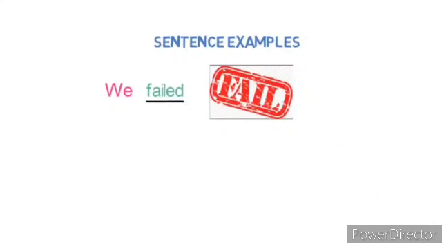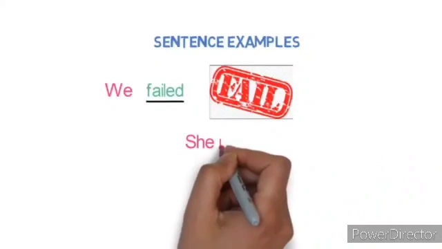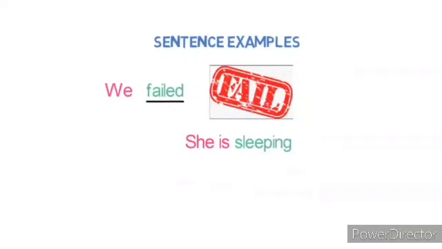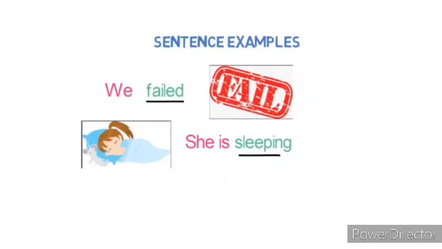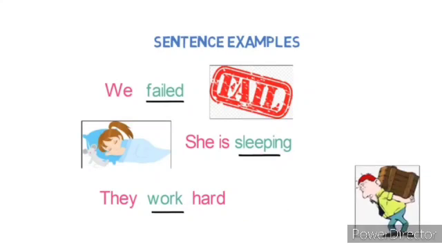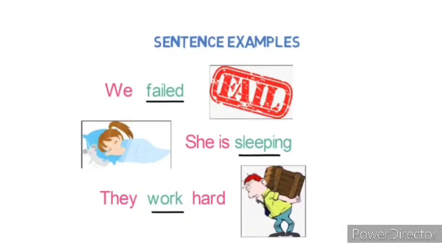Let's see the next example here. The sentence is: she is sleeping. Here, sleeping is an intransitive verb as there is no direct object linked with she. Let's look into one more example of an intransitive verb to make things even clearer. They work hard. Here also, work is an intransitive verb as there is no direct object after the work. So I think now you are clear about intransitive verbs.